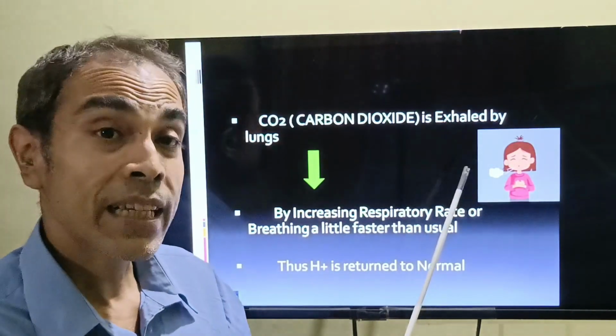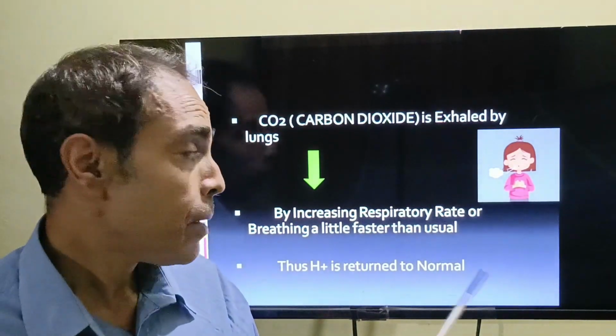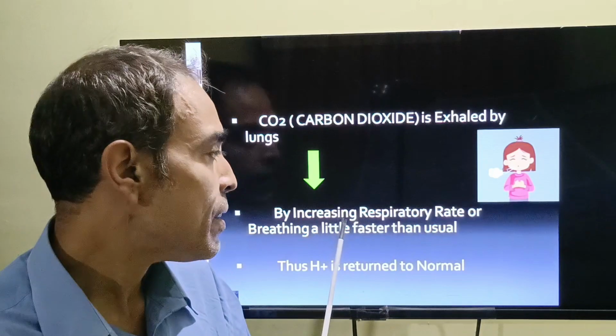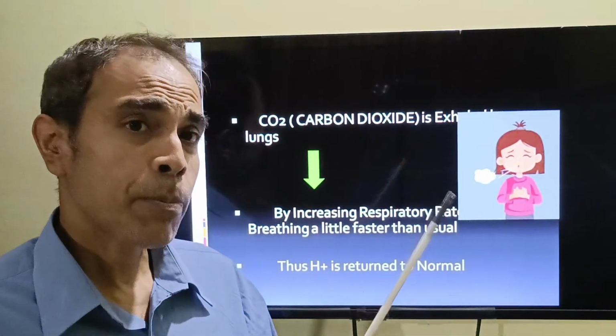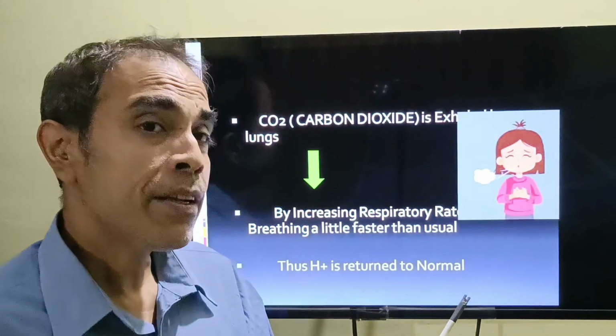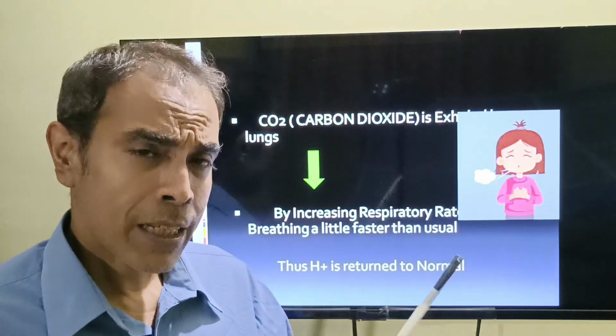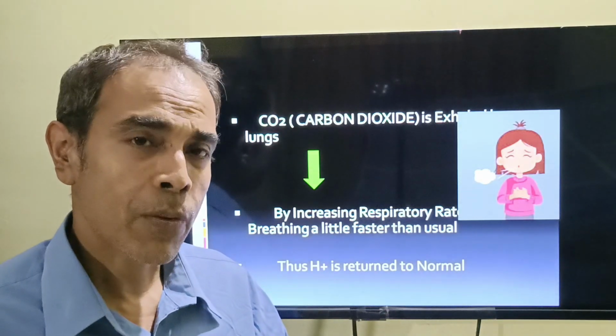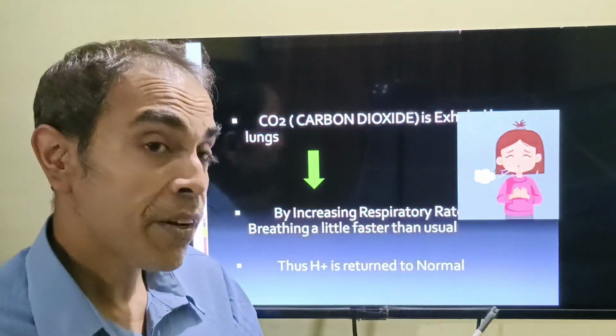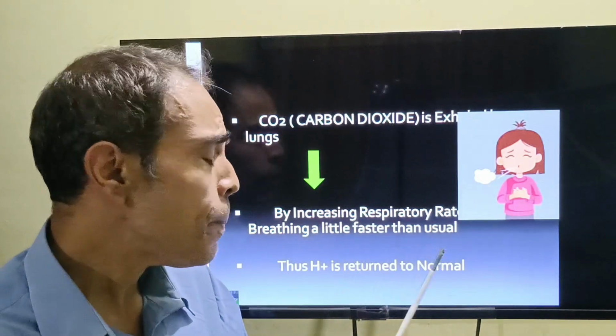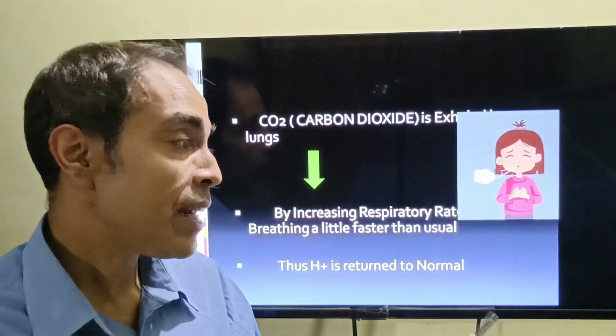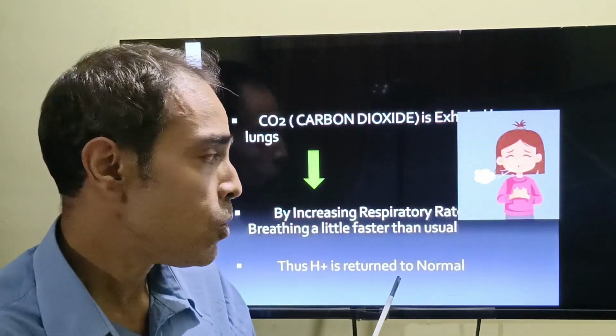So how is carbon dioxide exhaled by the body? By increasing the respiratory rate, that is, we breathe a little faster than usual. We will not experience it, but this is how our body really compensates. We may not notice it, but we increase the respiratory rate or breathe a little faster than usual, and this in turn brings the hydrogen to normal.